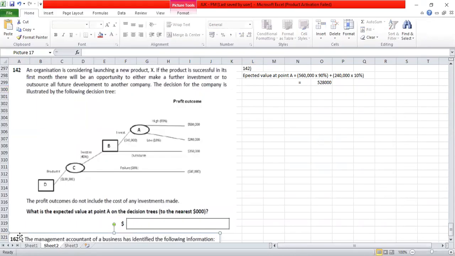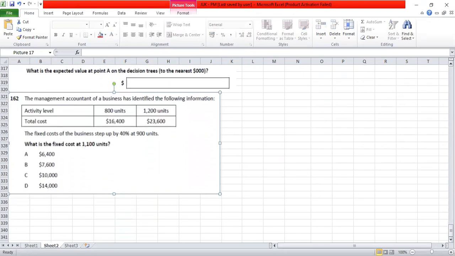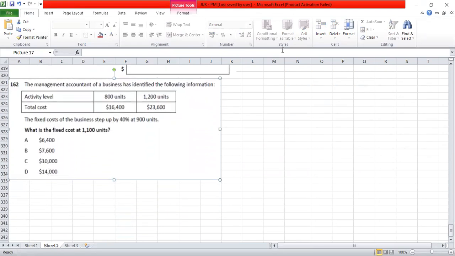Under the high-low method, the question we can take up is question number 162. Please pay attention to this one. The management accountant of a business has identified the following information: activity levels. There are two different activity levels, 800 units and 1200 units. The total costs are given. The fixed cost of the business is up by 40% at 900 units. What is the fixed cost at 1100 units?